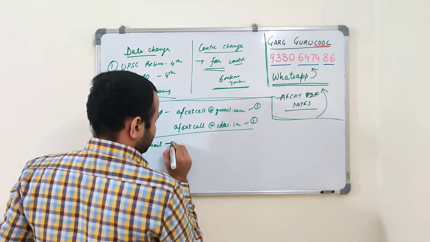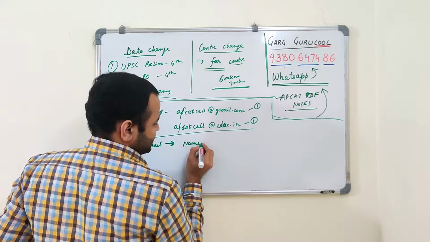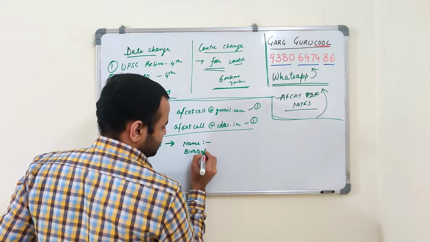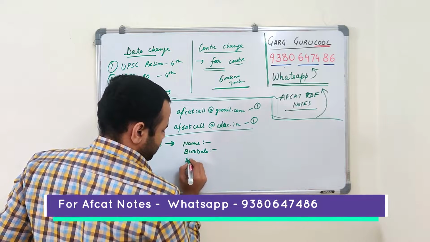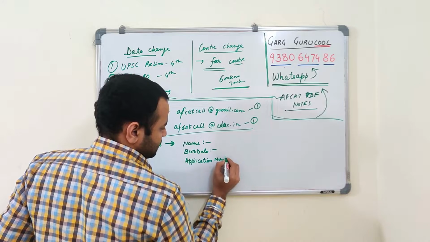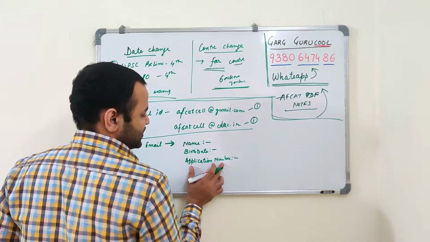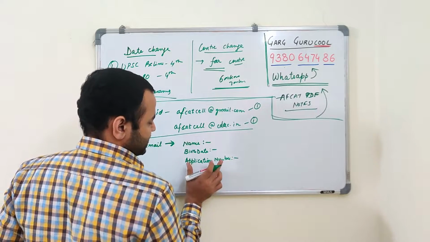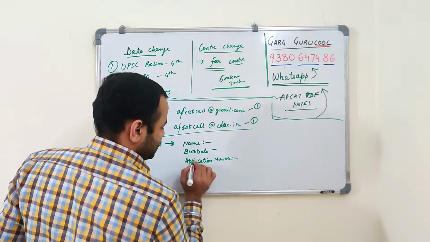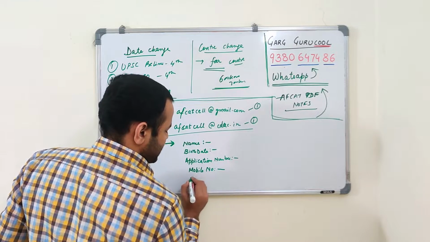In that email, mention your name clearly, your birth date, your application number, which you will get on your admit card on the right hand side, application number or registration number, keep any one of these, then your mobile number and father's name.